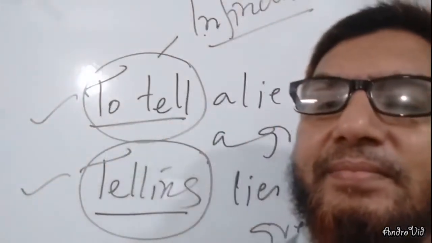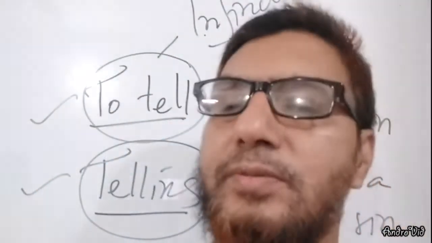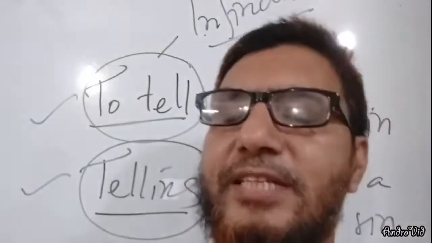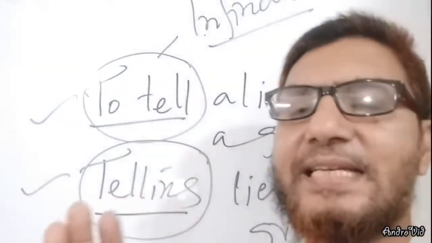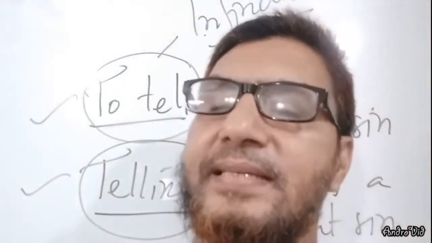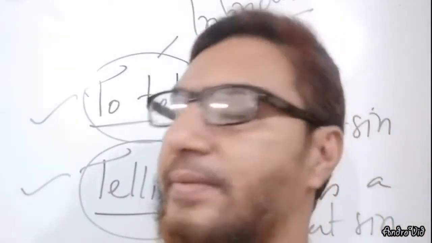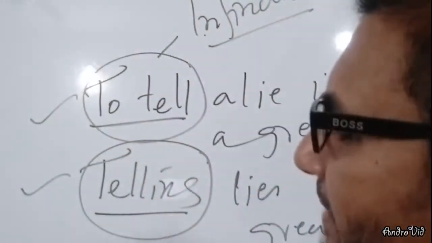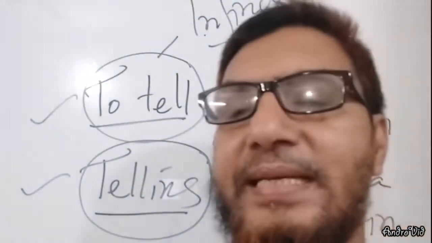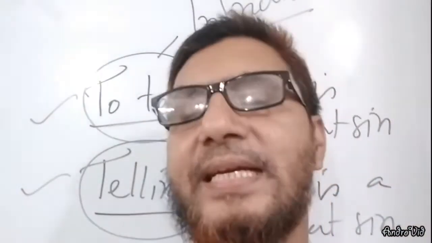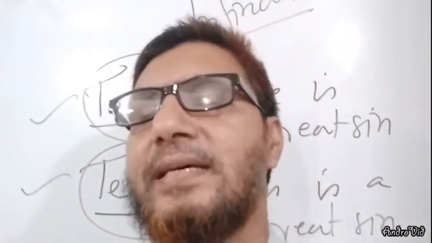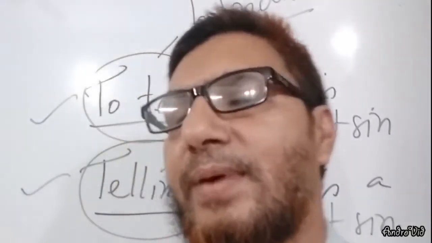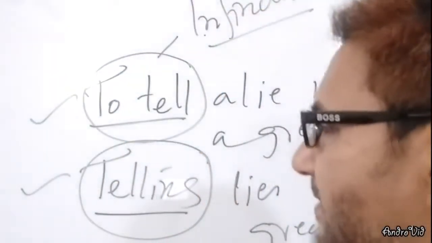When a verb takes to and the verb is the base form and it is used in a sentence as a noun, that is the infinitive. When a verb takes ing at the end and is used as an object or subject in a sentence as noun and verb, that is gerund.